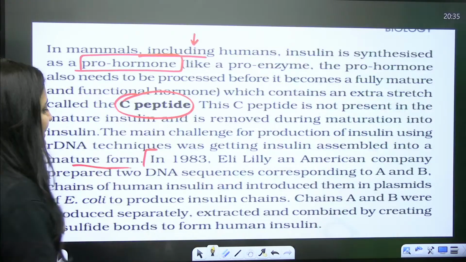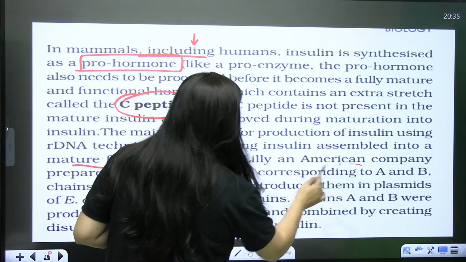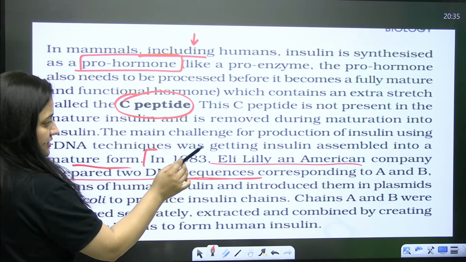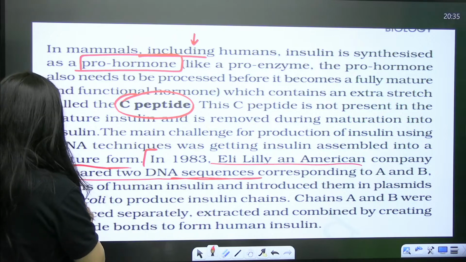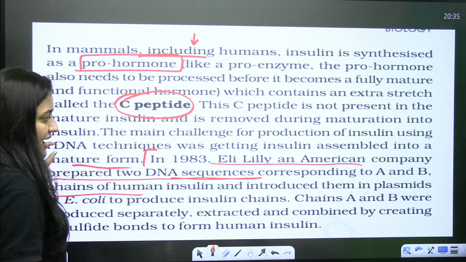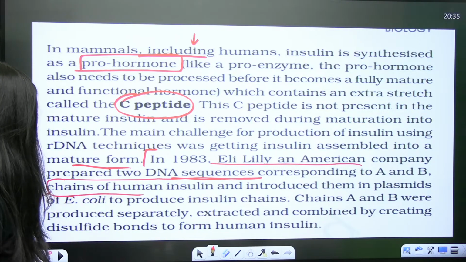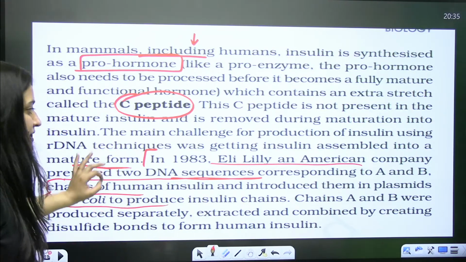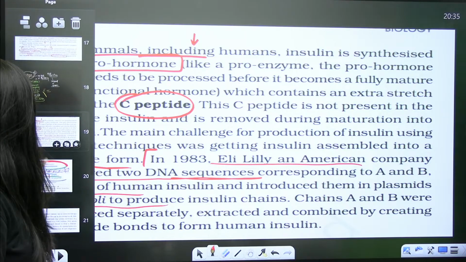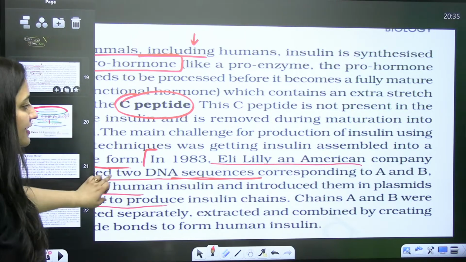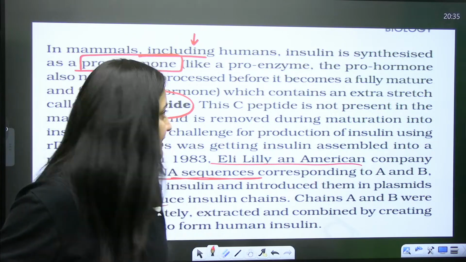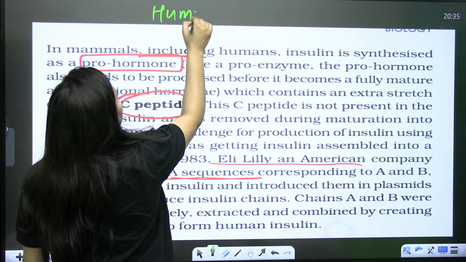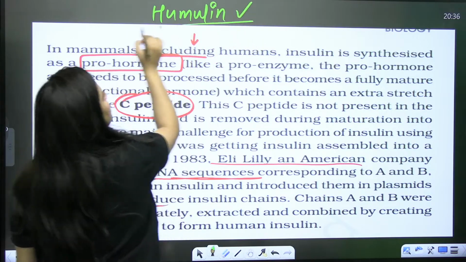Done? So in 1983, Eli Lilly, an American company, prepared two DNA sequences corresponding to the A and B chains. Then they introduced them in a plasmid of E. coli to produce the insulin chains. By combining chains A and B, they created human insulin, which was called humulin. This genetically engineered insulin is humulin.